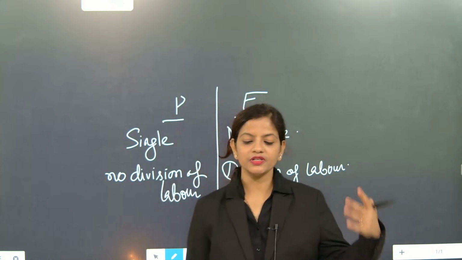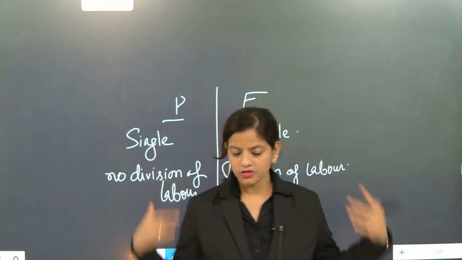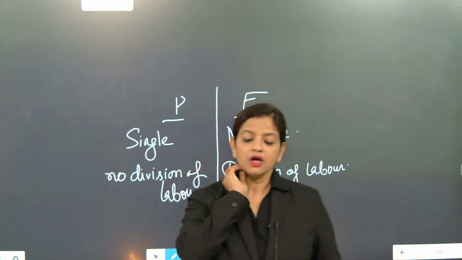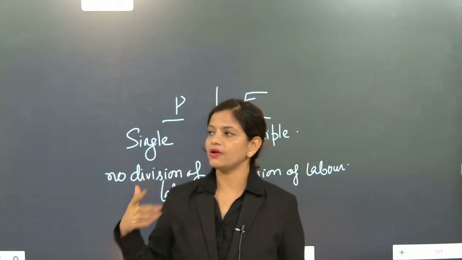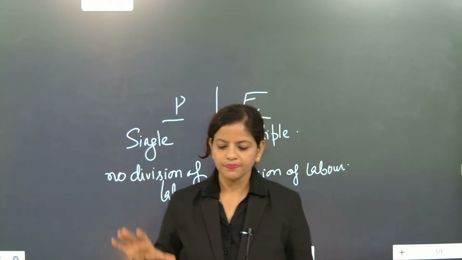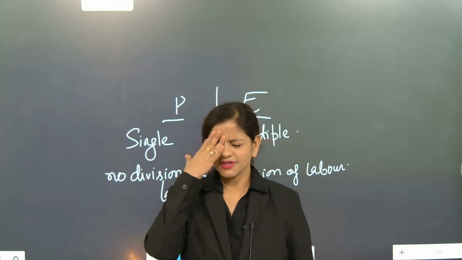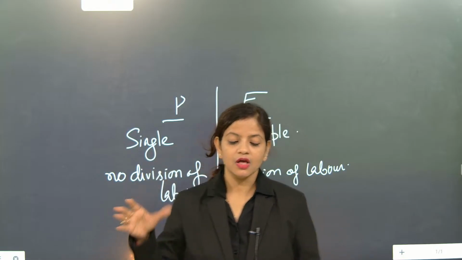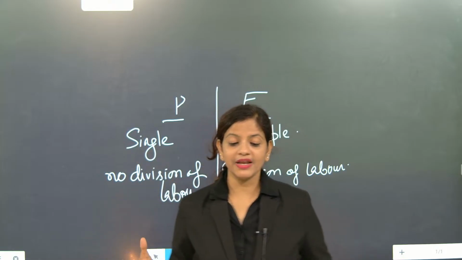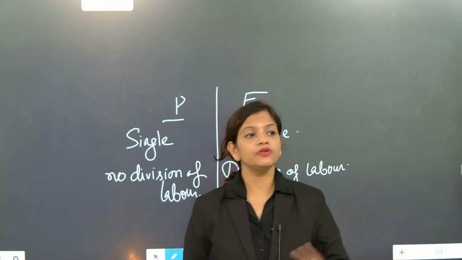What is the function of the heart? The function of the heart is to pump blood to different organs of the body. Then the brain is for thinking. The brain will not pump blood, the brain will receive blood when the heart is pumping it. So division of labor is there.